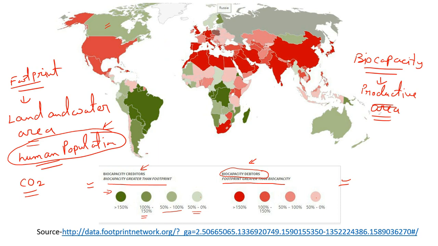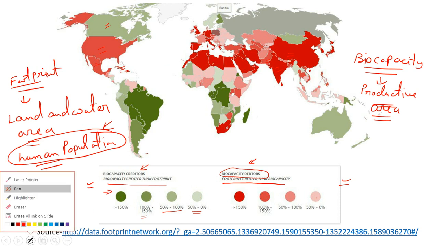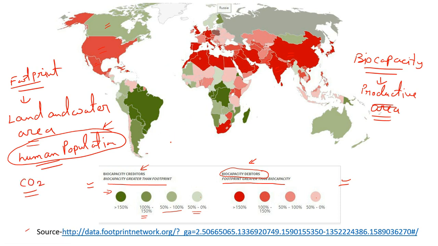And what about debtors? United States of America, Mexico, Cuba. If we talk about Asia, India, China, Pakistan, all those countries are biocapacity debtors. If you go to this website and click on a country, you will find all the related data.